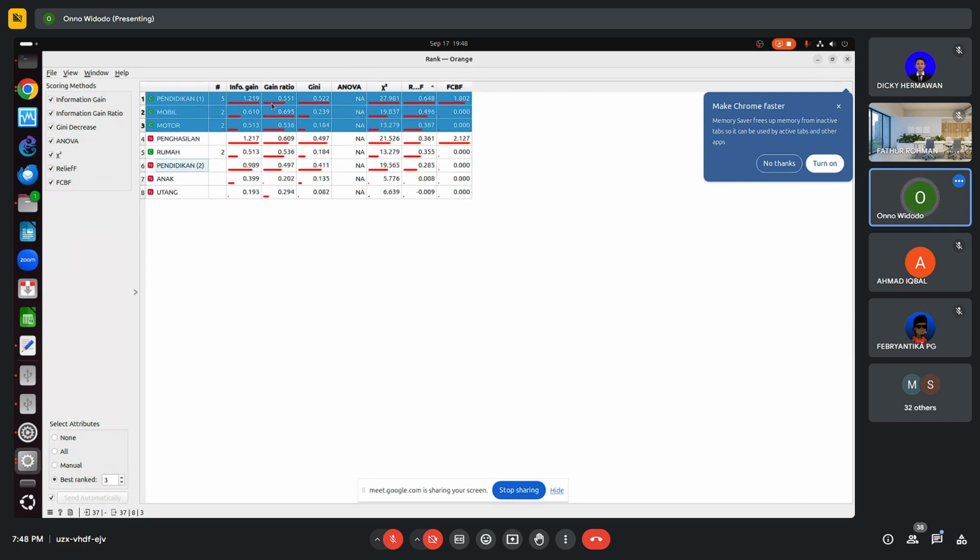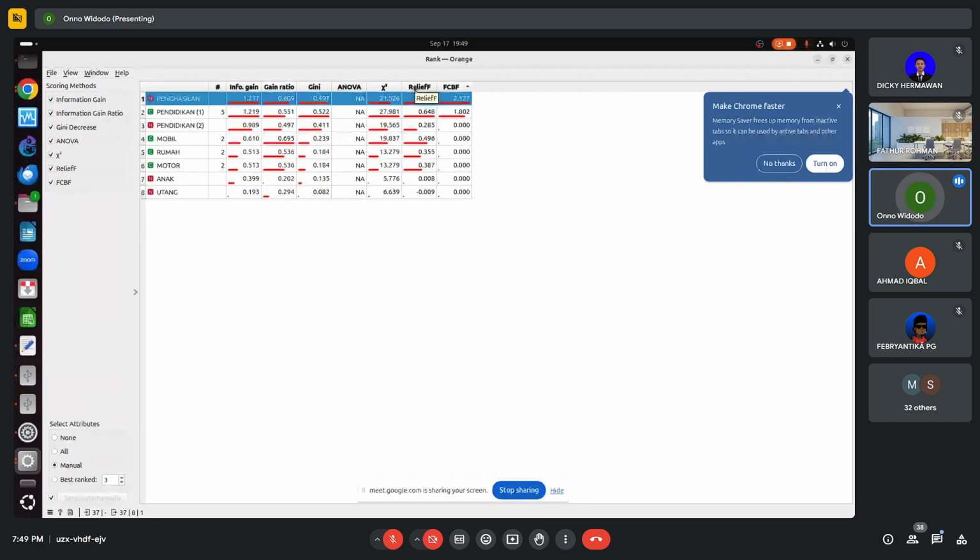The relief, we can see education, car, and this one, motorcycle. This one, income. So most of them is actually income, type of education, and how long is the education. But sometimes we can see car as the other variable for increasing one status to another status.